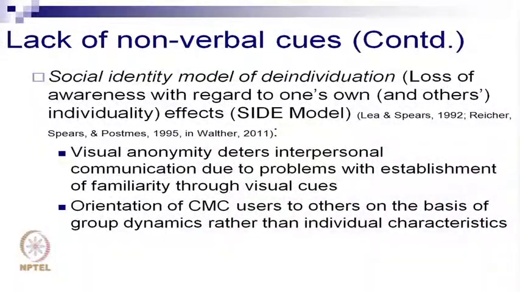The person could be a wimp in real life, but since the person has been able to get things done through an online conference, through an online chat, through an online community room, we start attributing these traits to the person. So it is exclusively based on the person's behavior in group dynamic situations.